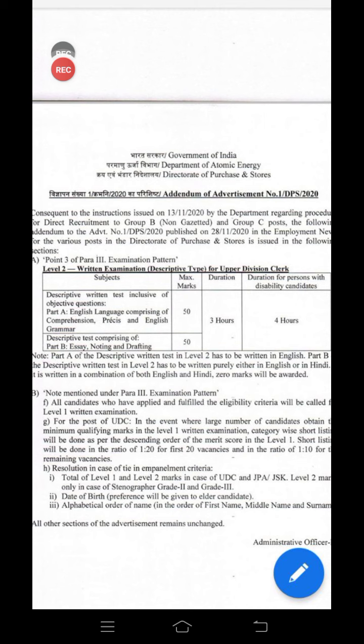So 50 marks for the descriptive only, and the remaining 50 marks for the grammar part. In the grammar part, like in the tier 1 English objective part, they give substitutions, synonyms, antonyms, error corrections, like that only. The remaining 50 marks are only objectives. So that is it, guys, all the best. Don't confuse yourself and don't think it's difficult. Simply and easily, crack the exam.